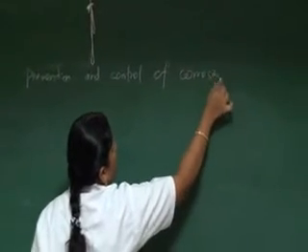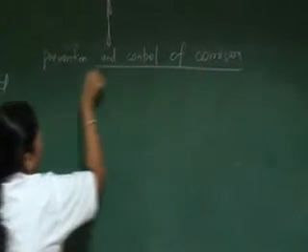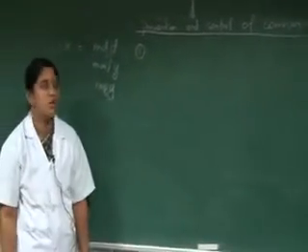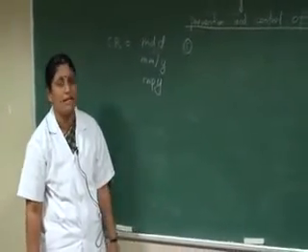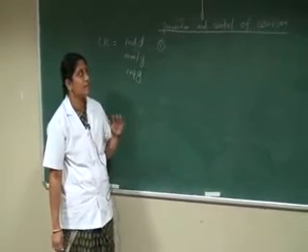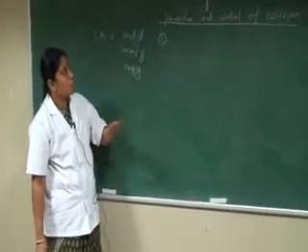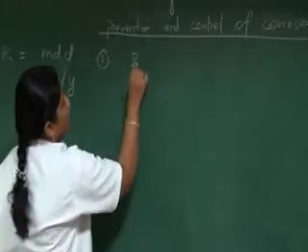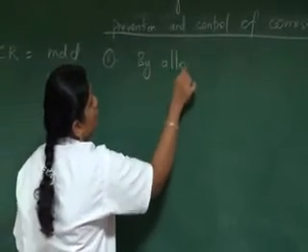Prevention and control of corrosion. Nature of metal and nature of environment. These are the important factors that influence corrosion, and depending upon the factors that influence the corrosion rate, we have to control and prevent corrosion. First one is by alloying. First method is by alloying.